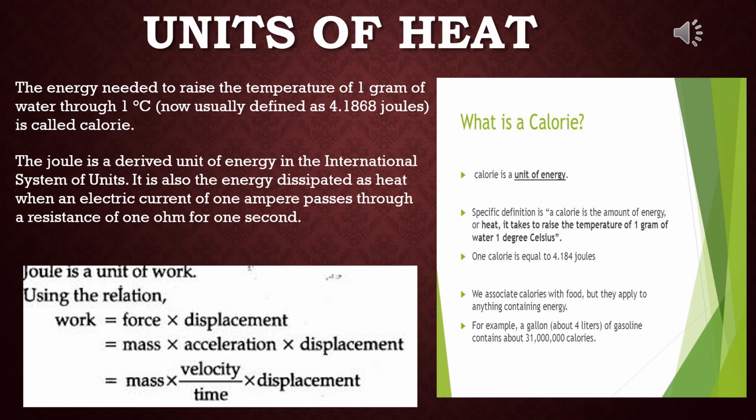Now, what is calorie? Calorie is a unit of energy. The specific definition is that a calorie is the amount of energy or heat it takes to raise the temperature of 1 gram of water 1 degree Celsius. 1 calorie is equal to 4.184 joule or 4.2 joule. We associate calories with food, but they apply to anything containing energy. For example, a gallon of gasoline contains about 31,000,000 calories.